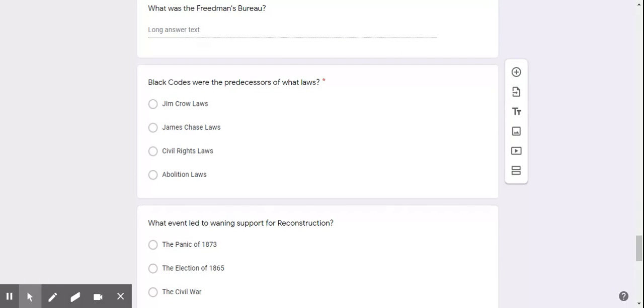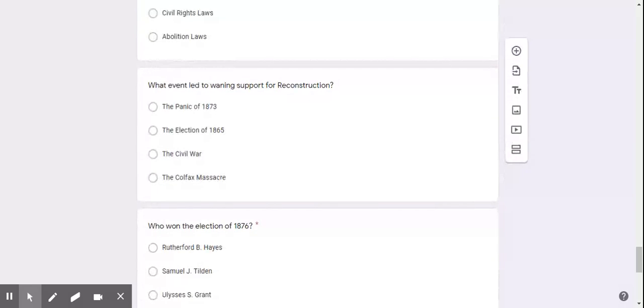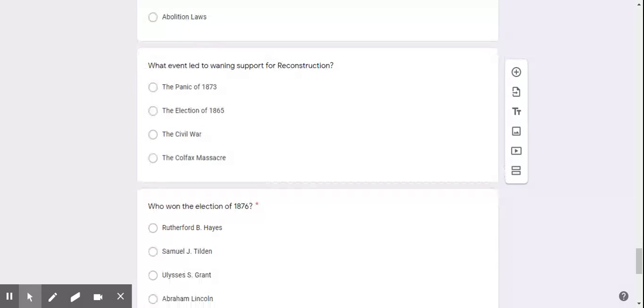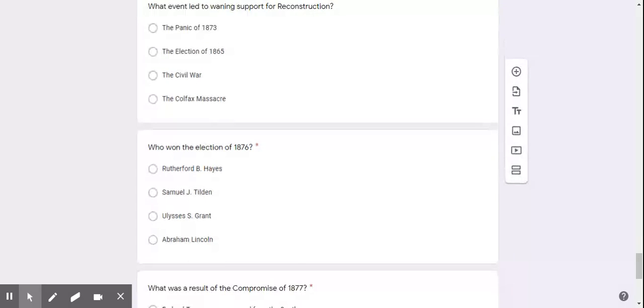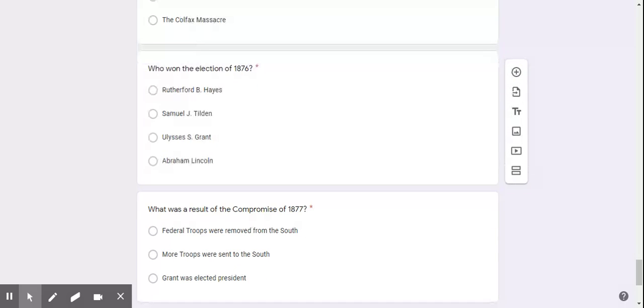Black codes were the predecessors of what laws? Jim Crow laws, James Chase laws, civil rights laws, abolition laws. What event led to waning support for Reconstruction? The Panic of 1873, the election of 1865, the Civil War, the Colfax Massacre. Who won the election of 1876? Rutherford B. Hayes, Samuel J. Tilden, Ulysses S. Grant, Abraham Lincoln.